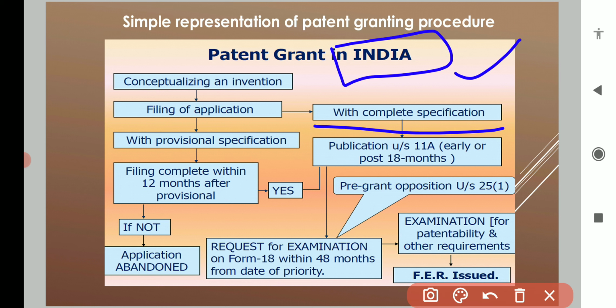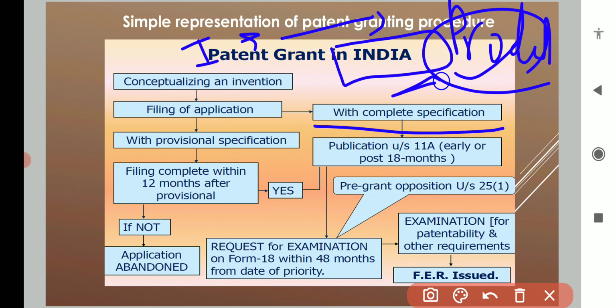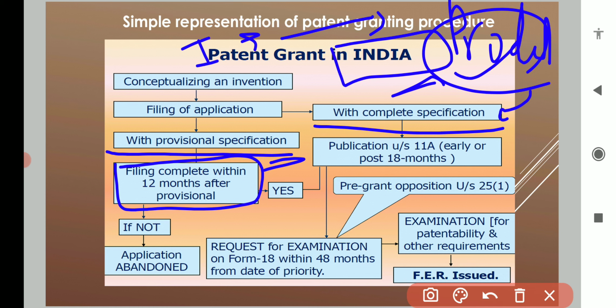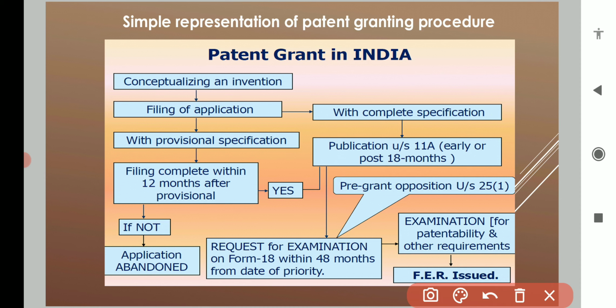Now you have made your machine or your product. You have the idea, the complete procedure, and the end product with you. For this you want to take a patent, so you will go with complete specification. If you file with provisional specification, you get 12 months, and within 12 months you have to file the complete specification, the complete patent application.